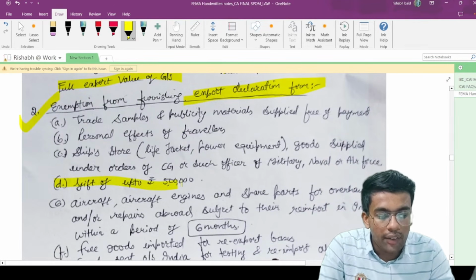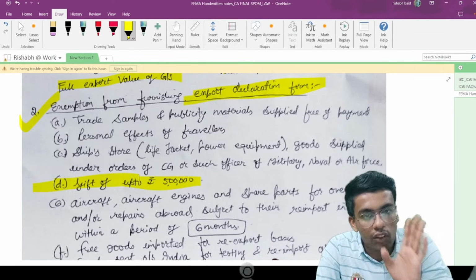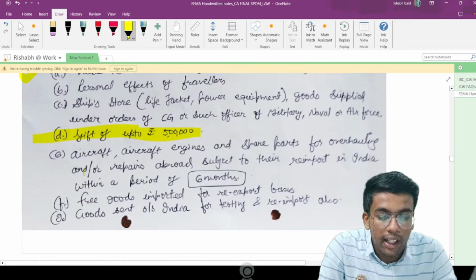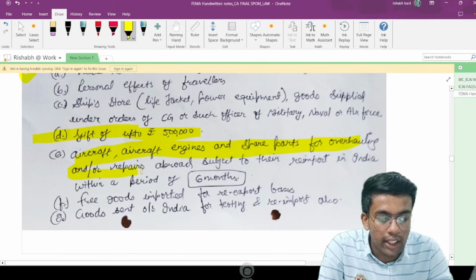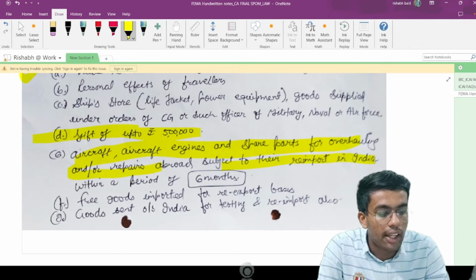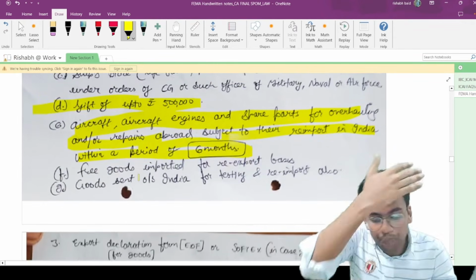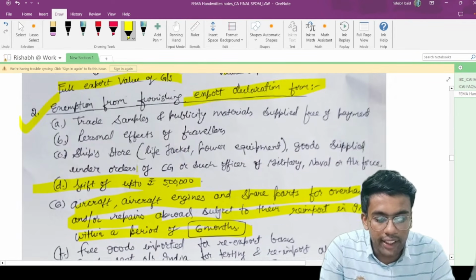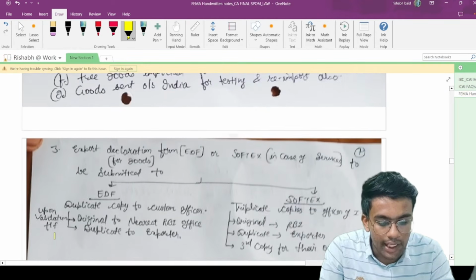I will highlight: gift of up to 5 lakh. If you are making a gift outside India of up to 5 lakh, then you need not file the export declaration form. If you have aircraft engines or spare parts for overhauling or repairs abroad, subject to their re-import in India within a period of 6 months, then also you need not file the export declaration form. These are very easy to understand. You need to go through them on your own, then you will be able to understand.